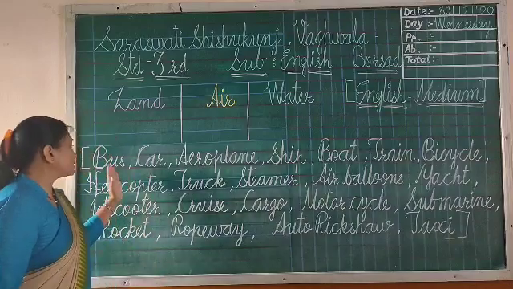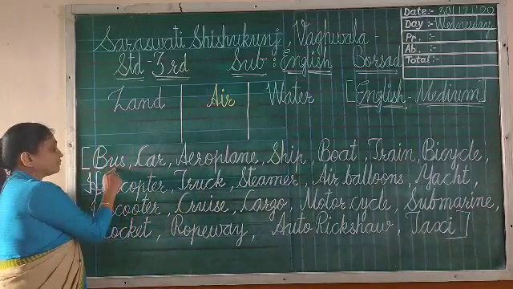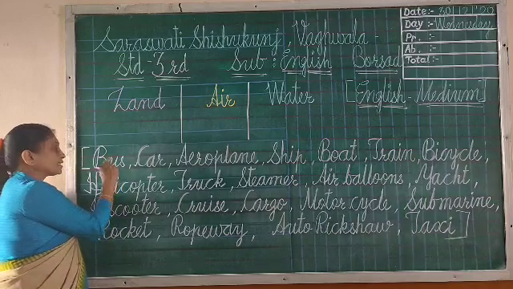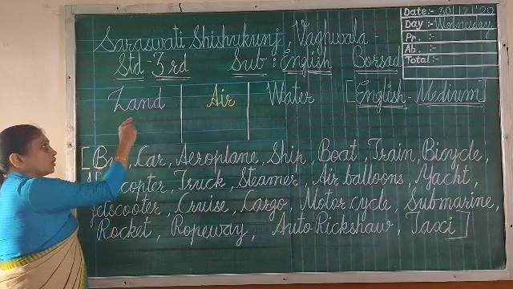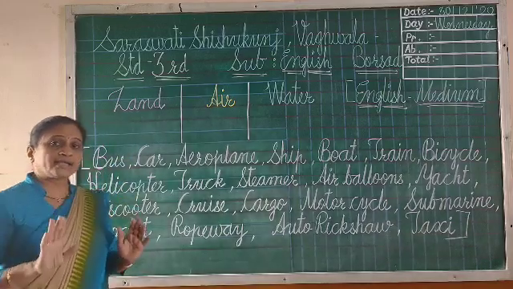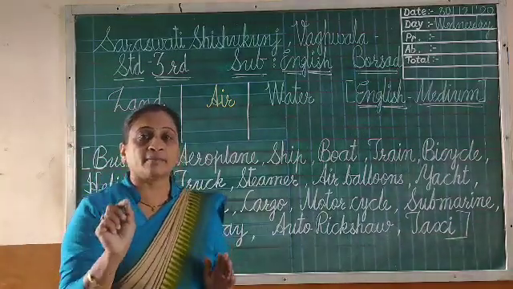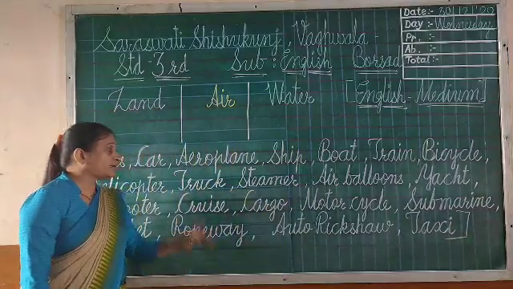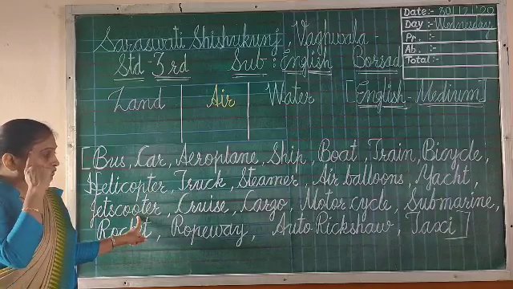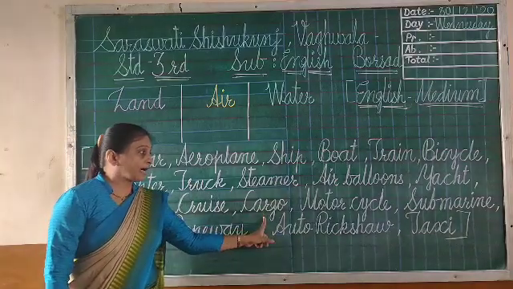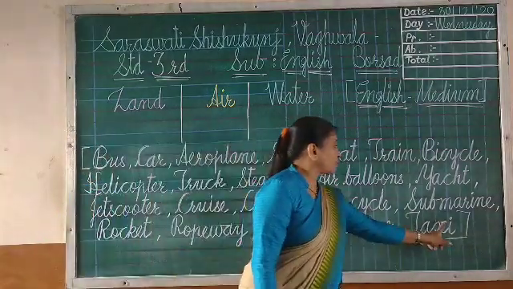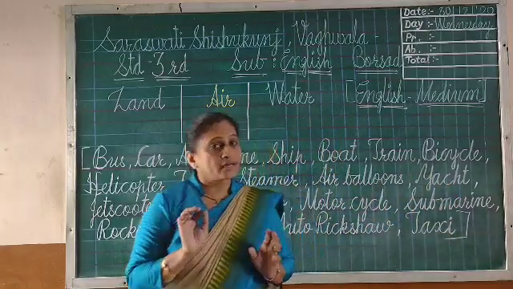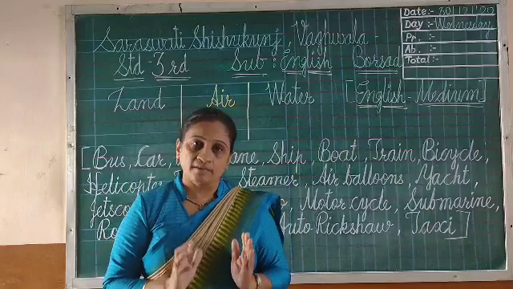In your exam when you will start writing, if you completed bus, so you have to do small underline downside. So you will understand that already you have finished. Bus already written here. Okay. So like that way, not a single answer will remain by mistake. Okay. So write this very carefully, especially jet scooter. You have to keep in your mind cruise, cargo, submarine, yacht, air balloon. So this little bit you have to remember, in which column you can write it.